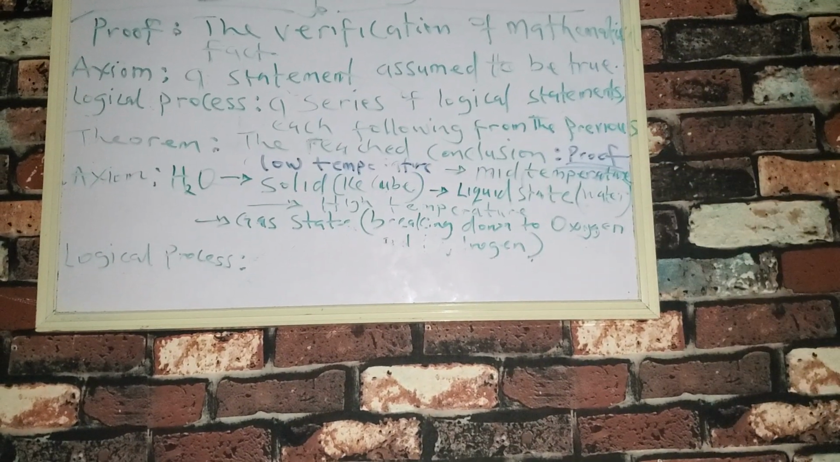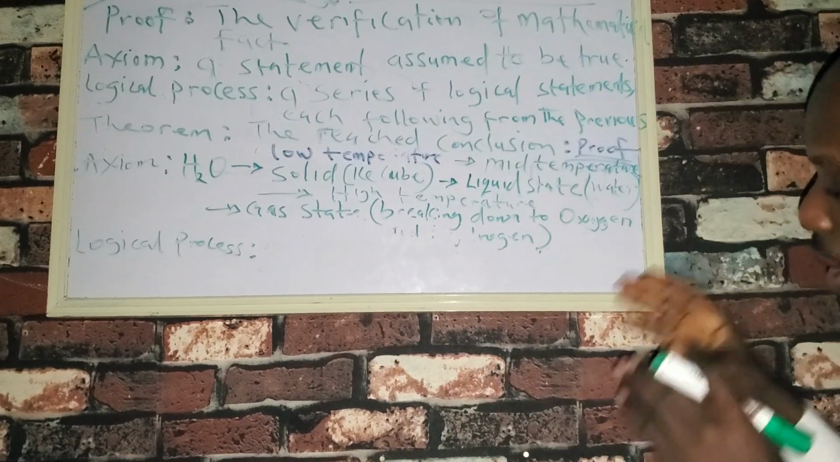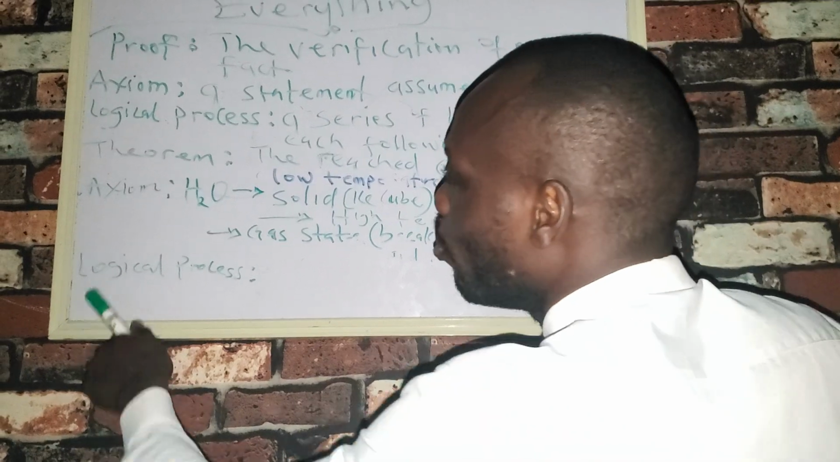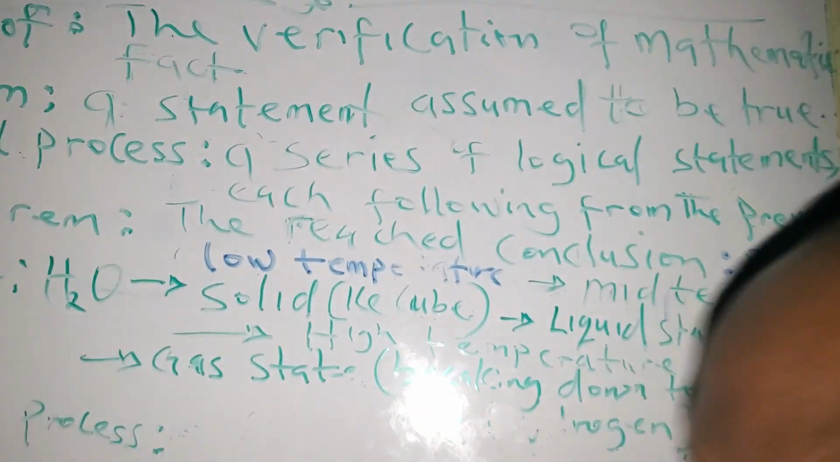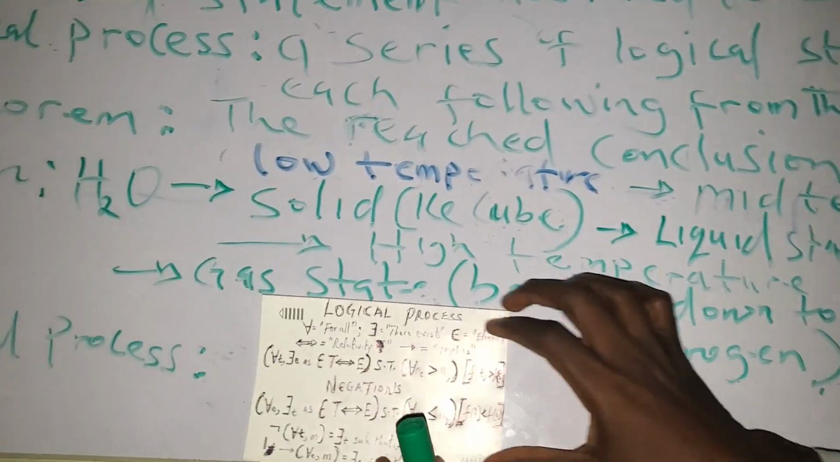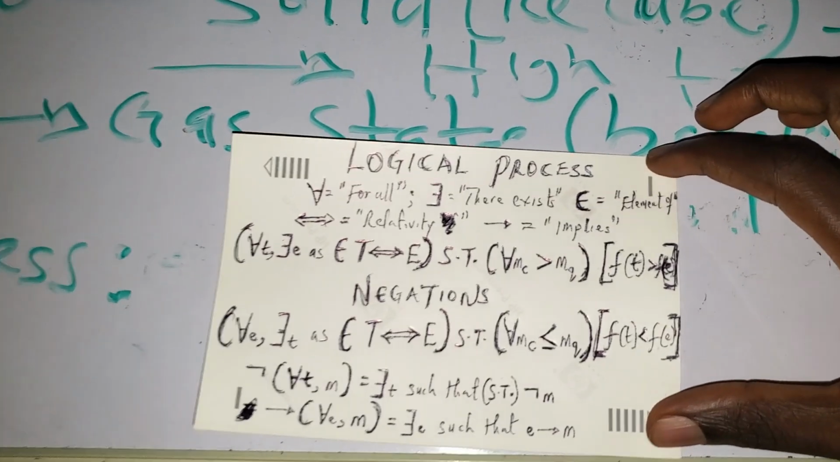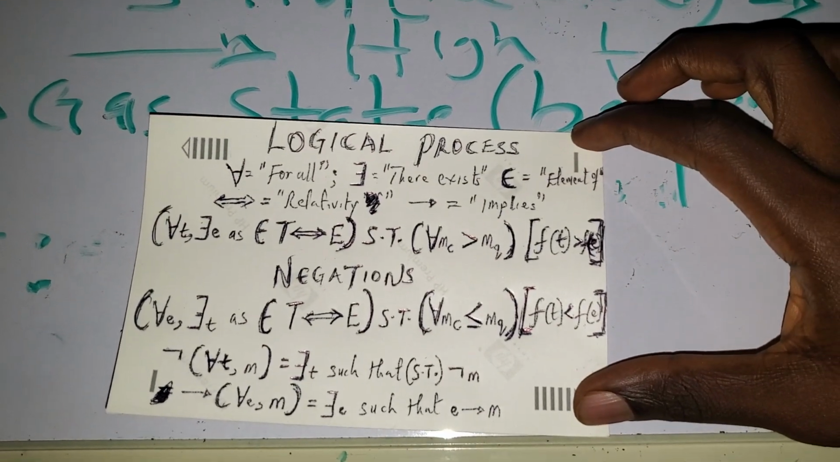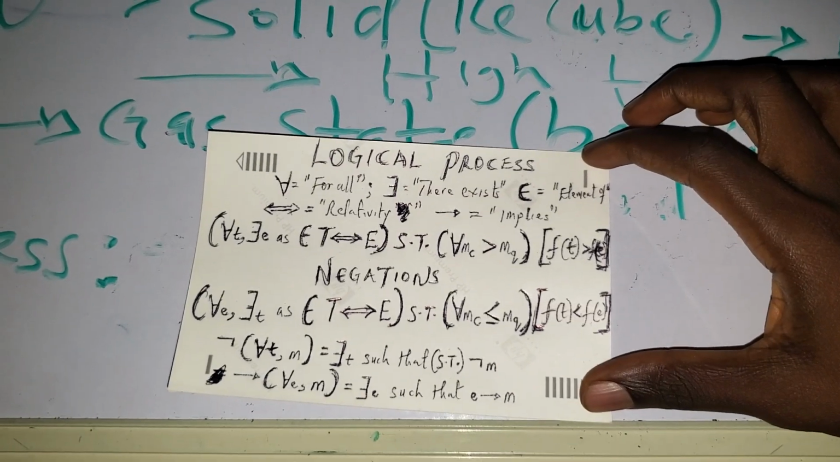So we need to consider mass too in our mathematical model, in our mathematical notation. So now we move to logical process. Now let's see how we can arrive at a logical process that we buttress what we're trying to do, which is the unification of quantum mechanics to classical mechanics.